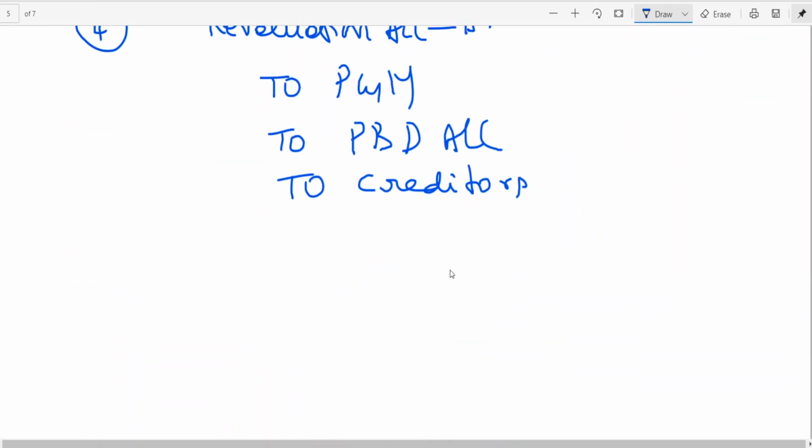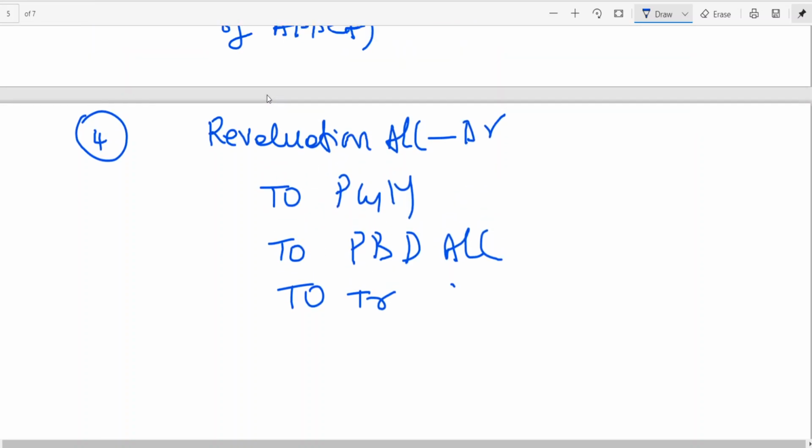What is the entry for credit purchase omitted? Creditors to purchases, actually you write, sorry, purchase to creditors. Here since the purchase account we can't open at this juncture, instead of debiting purchase account, we are debiting which account? Revaluation account. So since the word trade payable has been given, here I am writing to trade payable. That means instead of debiting purchases and crediting trade payable, we are debiting which account?